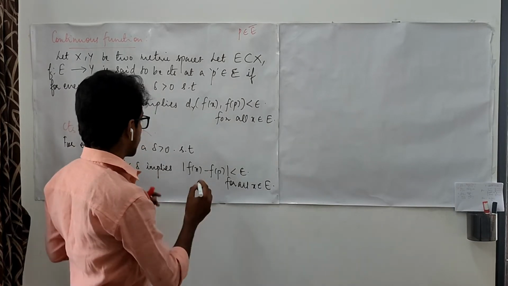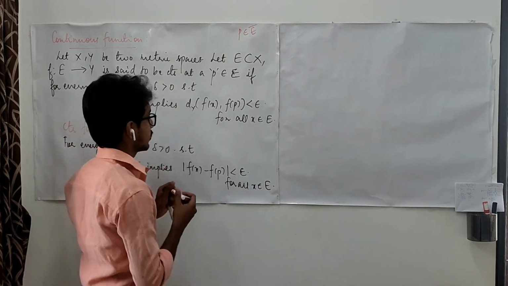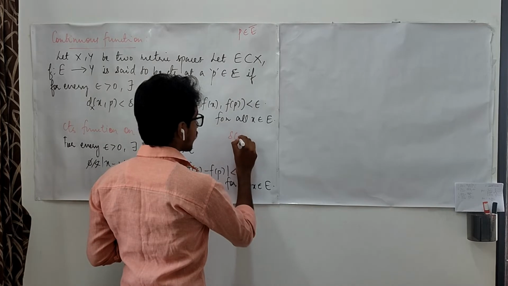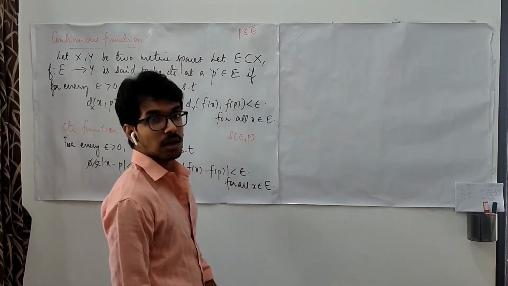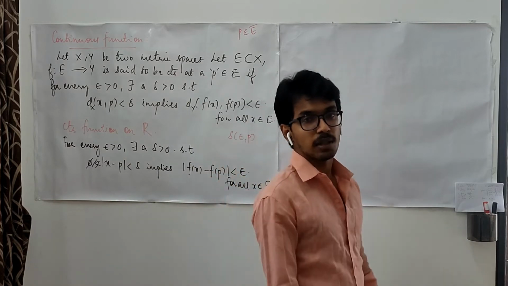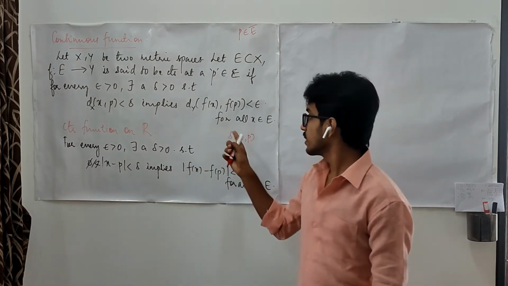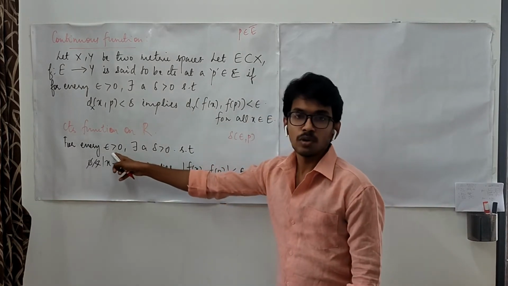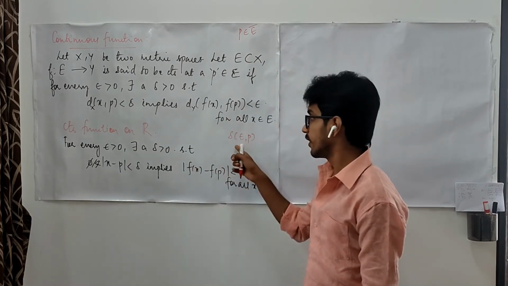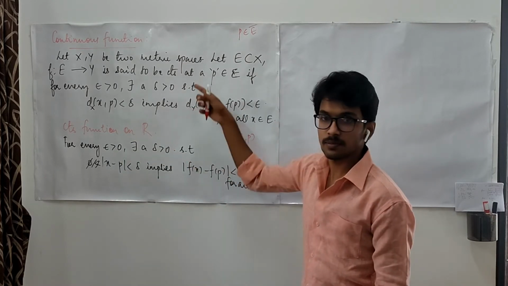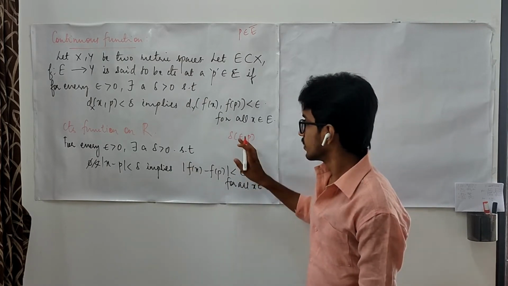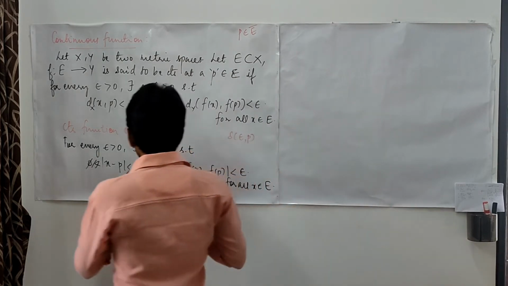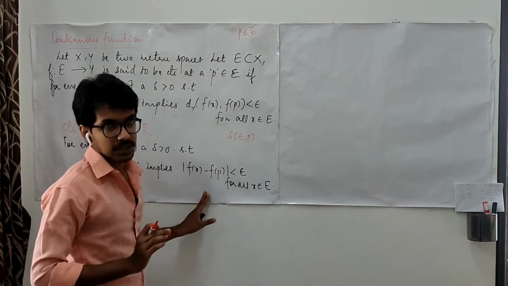Here your delta may be treated as a function of epsilon as well as the point p. For what point you are talking about the continuity is important. Based on that point and the value you choose for epsilon, we identify delta. This is common for both the general setup as well as the real numbers. Then the delta condition must imply the epsilon condition.